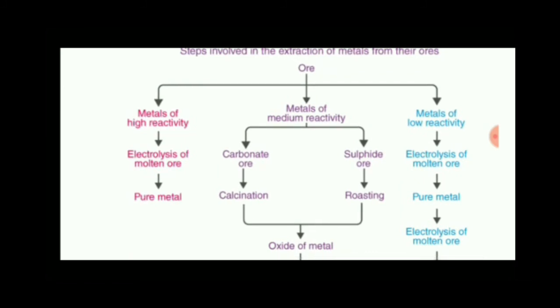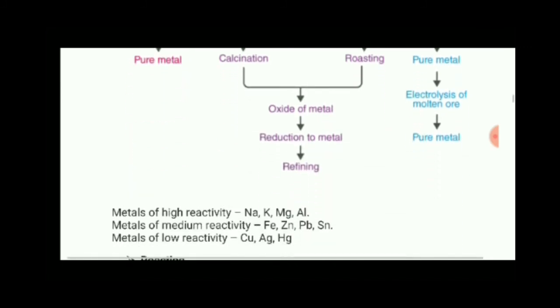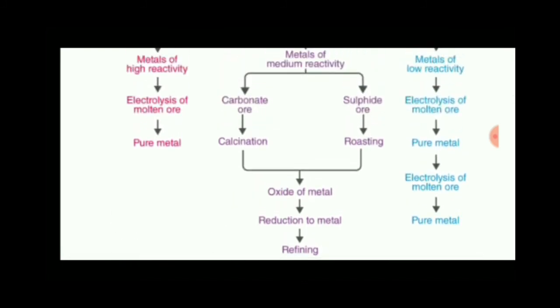Metals of medium reactivity series are present in the form of carbonate or sulfide. For example, iron is an example of medium reactivity series. So iron is available in the form of iron carbonate or iron sulfide. If it is present in carbonate form, it is extracted by a process called calcination. We will study more about calcination also in a further chapter.